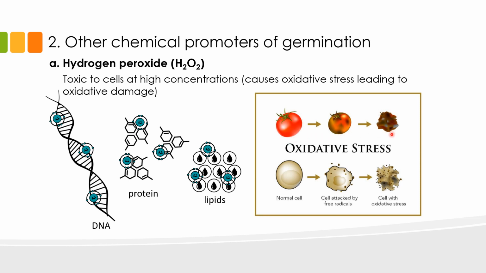At the cellular level, this is what's happening. We have here a healthy normal cell. When ROS, which includes hydrogen peroxide, accumulate, they start attacking the cell. That means ROS starts breaking down the lipids in the membranes, the DNA, and the proteins. With macromolecular degradation, the cell suffers from oxidative stress until it dies.